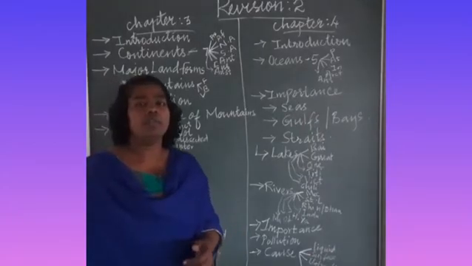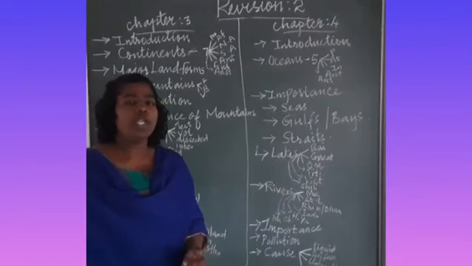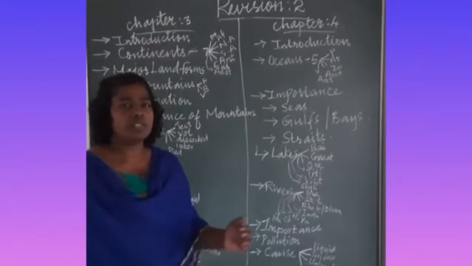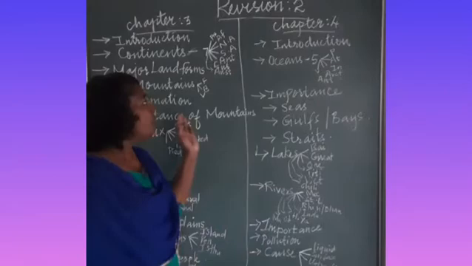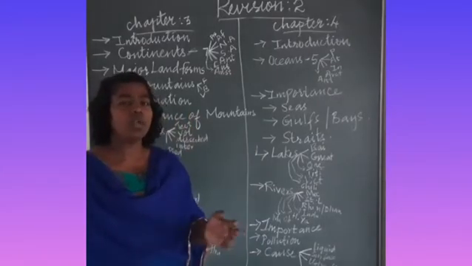is covered by water. When we take the earth, only 29% of the earth is land and the remaining 71% of the earth is water. Now, in this 29% of land, what all things are there?